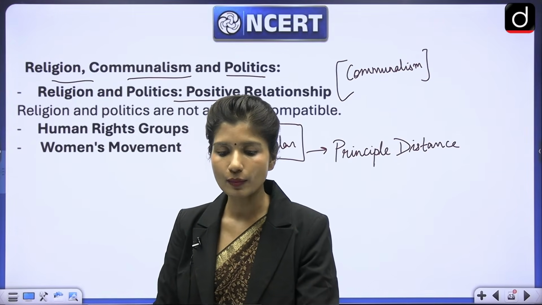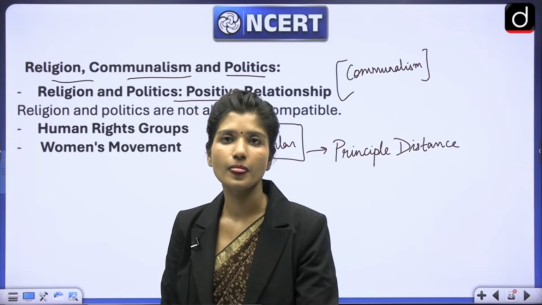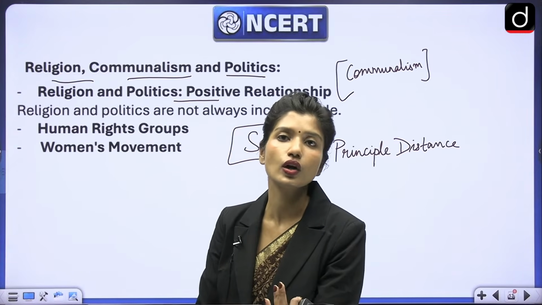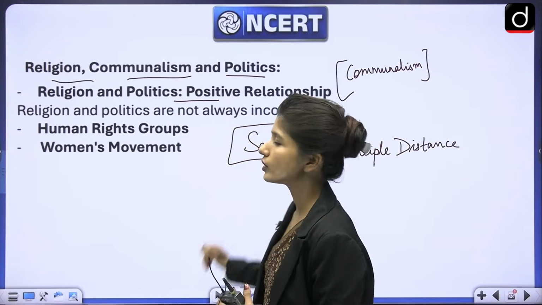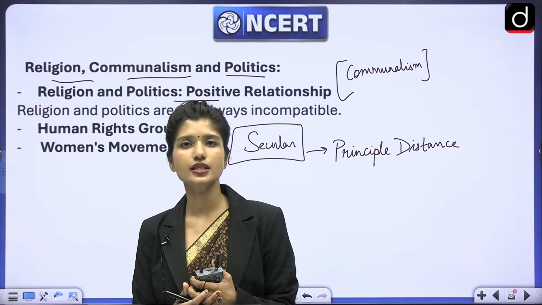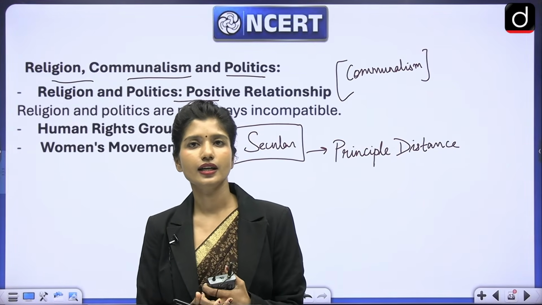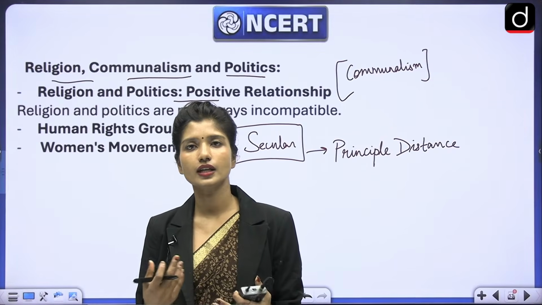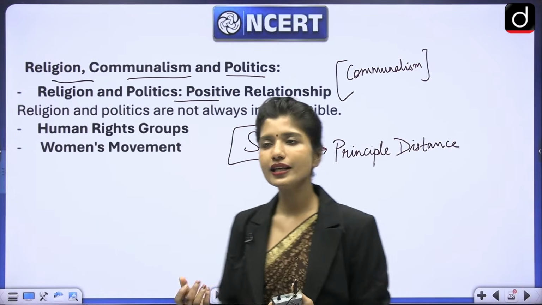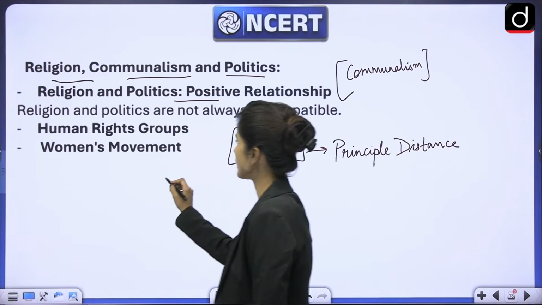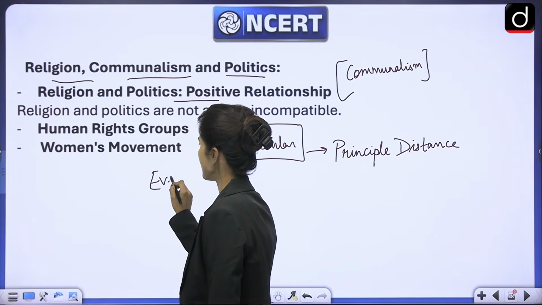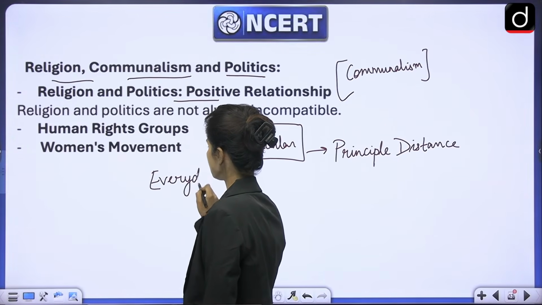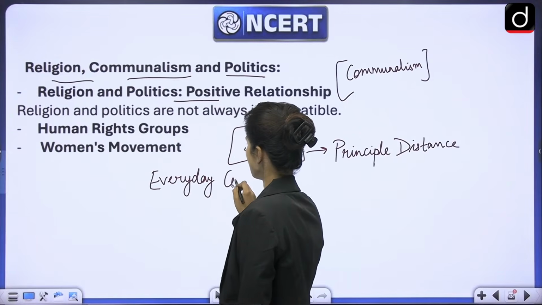Okay, can you give me example of some everyday communalism? Now this is something you would not have thought about. When we think of communalism, we think, oh, once one community is thinking they are better, it leads to chaos or it leads to conflict. But can you give me some examples of everyday communalism? Is there such thing as everyday communalism?